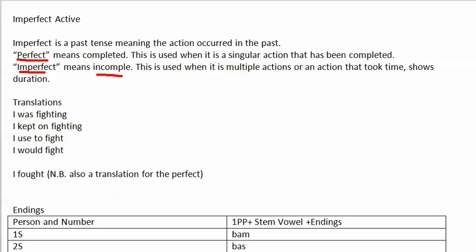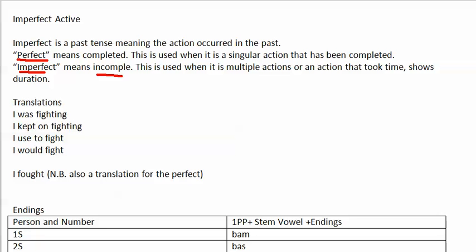I ate at the coffee shop multiple times throughout the year, or throughout my childhood, and grew up doing so. And so again, you use the imperfect when you want to show an action that occurred multiple times, or that took a long time, or showed expanse or duration of time. Perfect is only used for a single action. And when in doubt, go with the perfect, because there is an area of gray in English of which tense to use. But when you're in doubt, use the perfect.